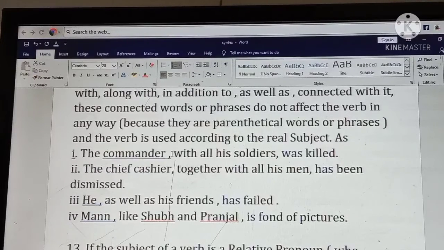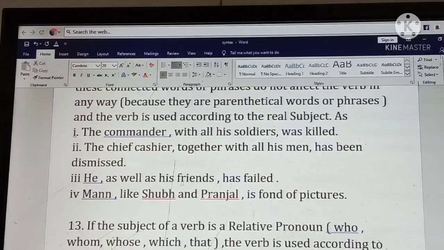Who is important here? The commander is important here. So according to the important subject, the verb will agree. The commander is only one person, so the singular subject will agree with the helping verb was. The chief cashier together with all his men has been dismissed. Chief cashier is the most important subject here, and all his men are the subordinate subject. So the sentence agrees with the subject chief cashier and has.